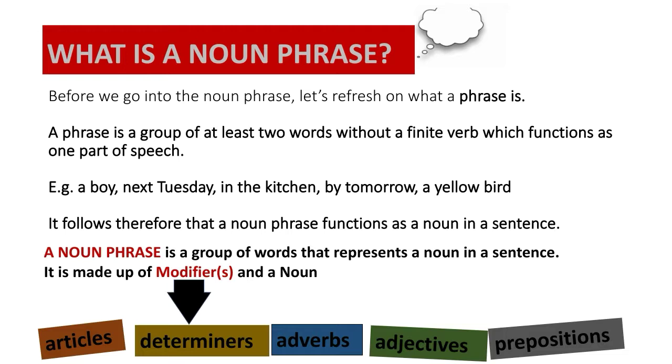A boy. A here is an article, and of course, a boy is a noun. So, it means that a noun phrase would have either an article, a determiner, an adverb, an adjective, a preposition, any one of these things, and it will also have a noun. That is the most important thing. It is not a noun phrase without a noun.